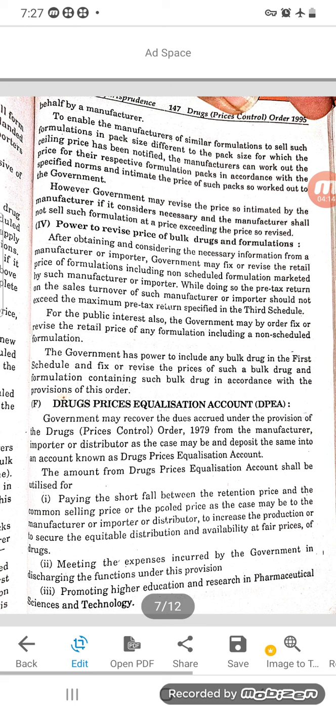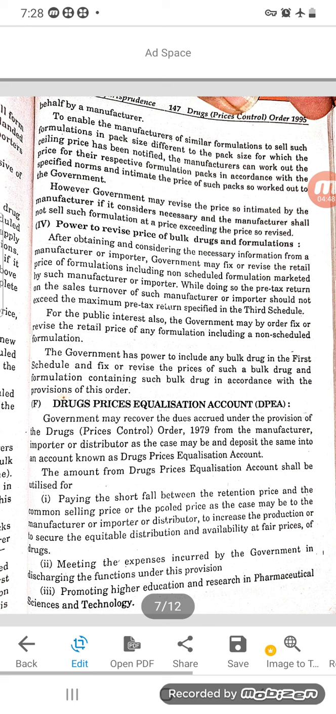To enable the manufacturers of similar formulations to sell such formulations in different pack sizes for which the ceiling price has been notified, the manufacturer can work out the price for the respective formulation packs in accordance with the specified norms and intimate the price of such packs so worked out to the government. Means the ceiling price for 50 ml they will fix, but your packing will be of 75 ml or 80 ml, so you can calculate according to that. The ceiling price must be that much only.